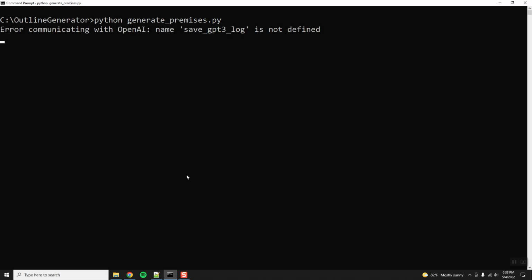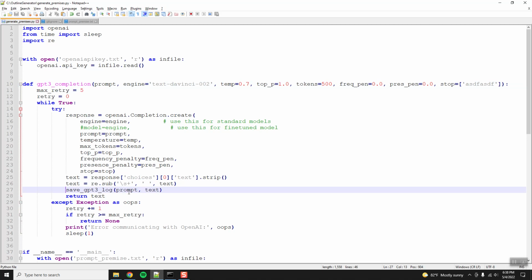And the answer is save GPT-3 log is not defined. Oh, right, because I grabbed this function from something else. Save GPT-3 log. So in a lot of my projects, I'll save every interaction with GPT-3. So let me just comment that out.